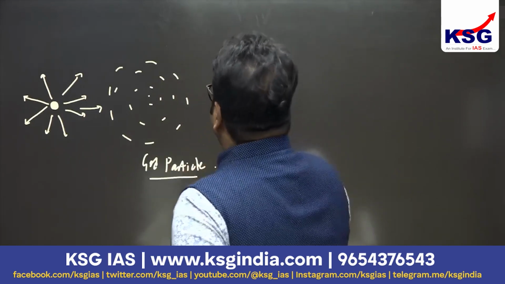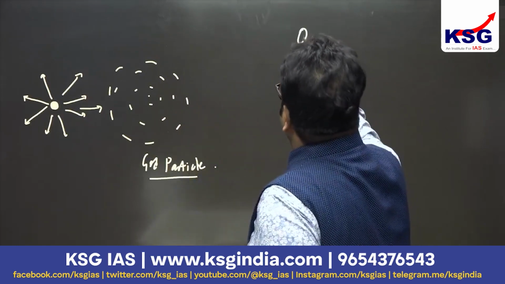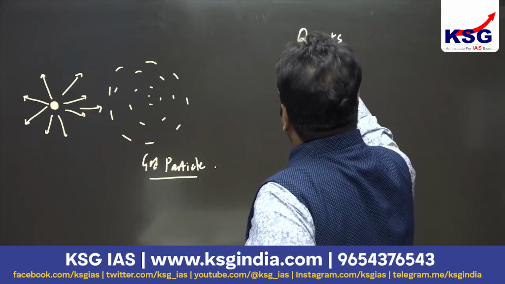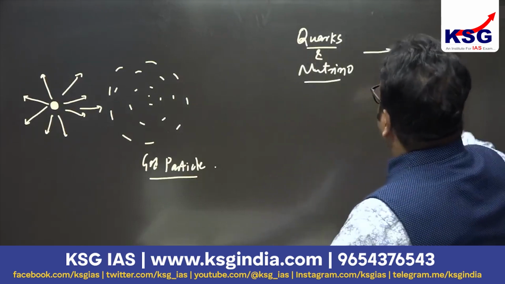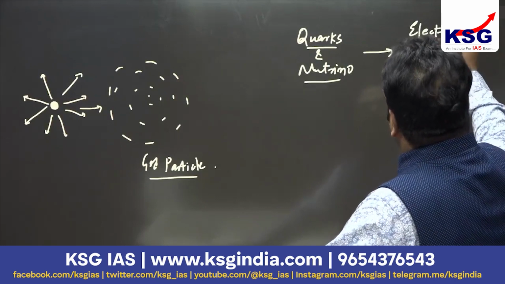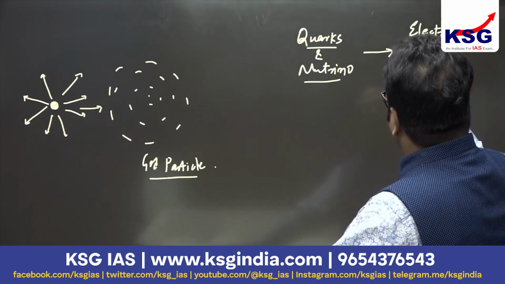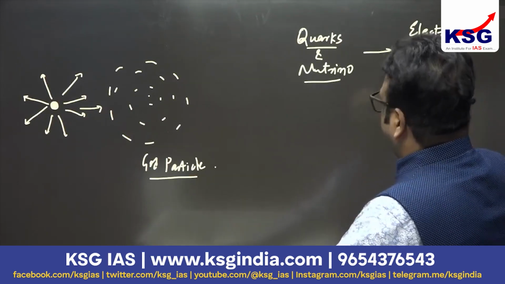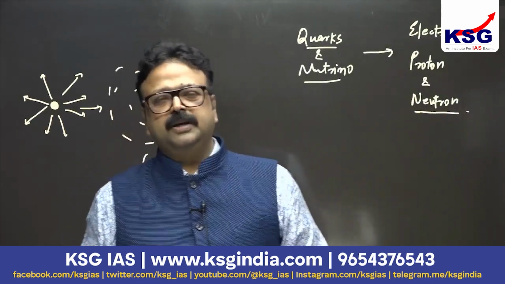Fine. These God particles, or Higgs bosons, recombined to give rise to quarks and neutrinos. And these quarks and neutrinos further combine to form subatomic particles called electron, proton, and neutron. The process of formation of these particles started just a few minutes after the Big Bang.